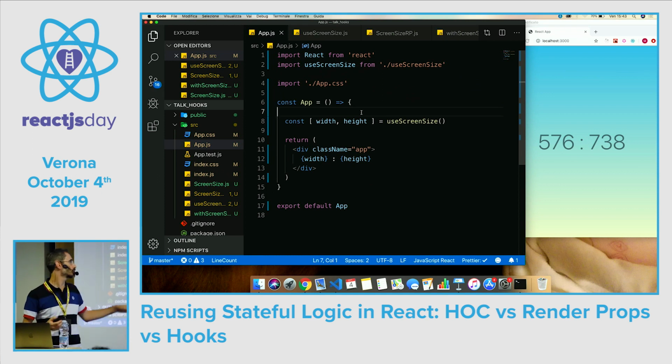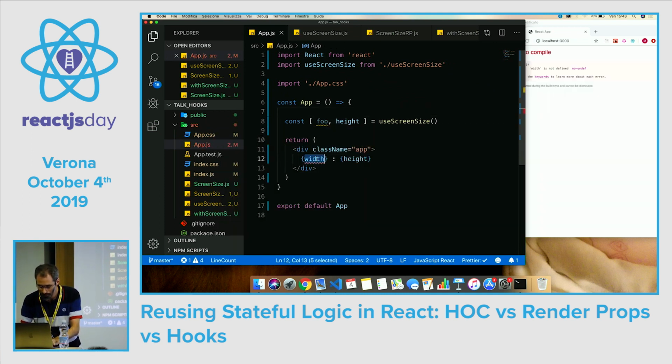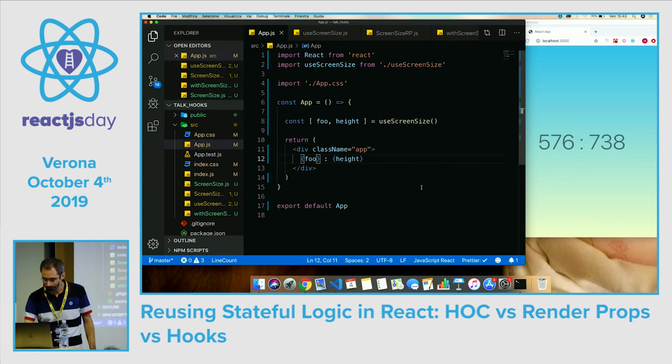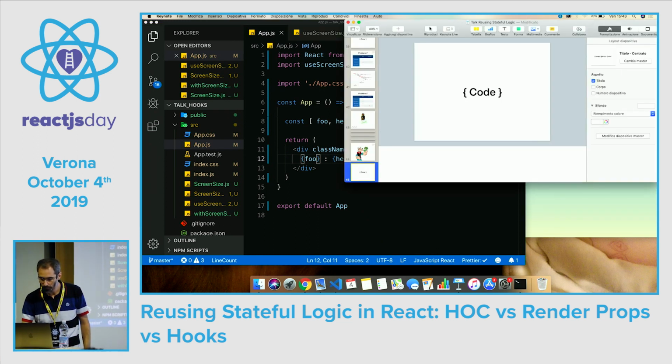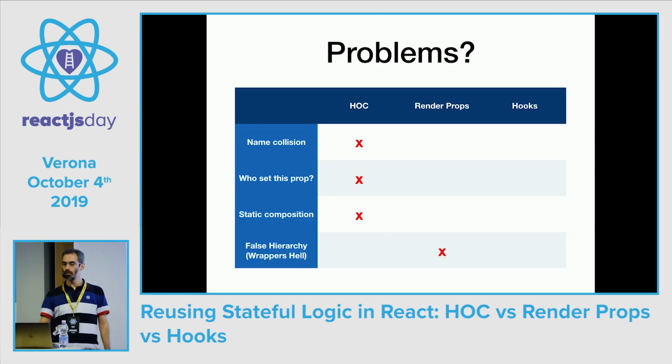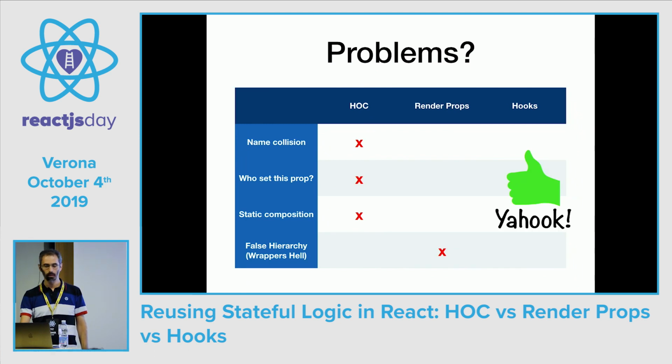Of course, here is just the order that counts, so we can call it foo if we want. Okay, so with the hooks, we don't have anymore the problems that we had with higher order components and with render props. Yay, hook.